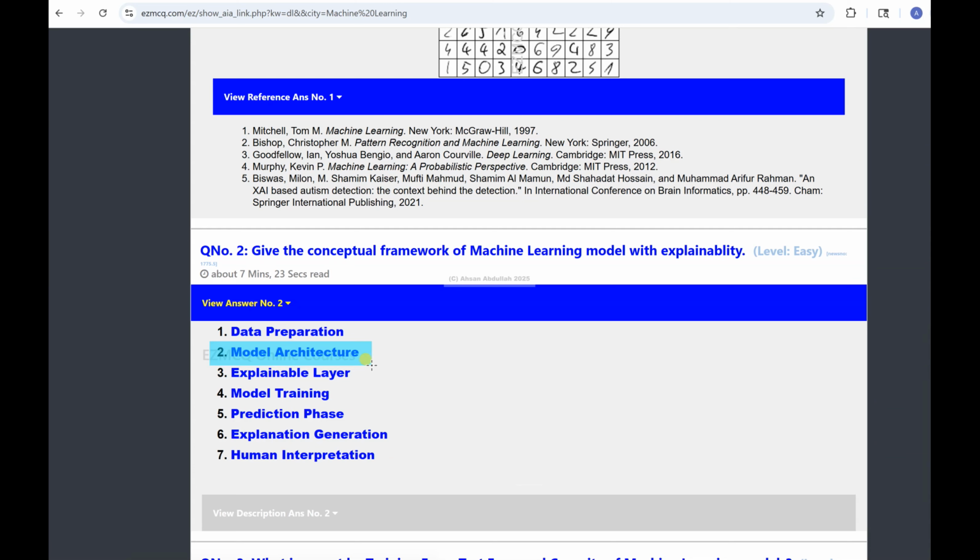Then the model architecture: the machine learning system that is being used. There can be many different machine learning systems, and there should be a balance between the predictive power of that system and interpretability. Interpretability means that you should be able to make sense out of it.